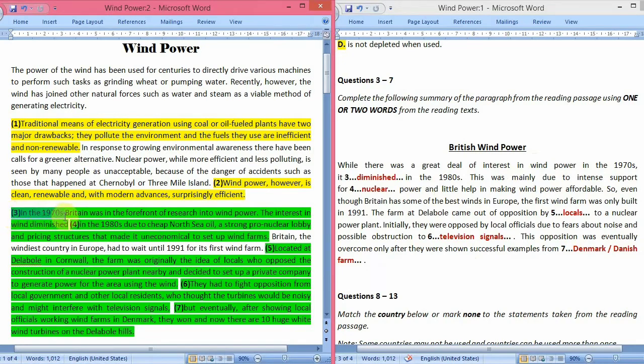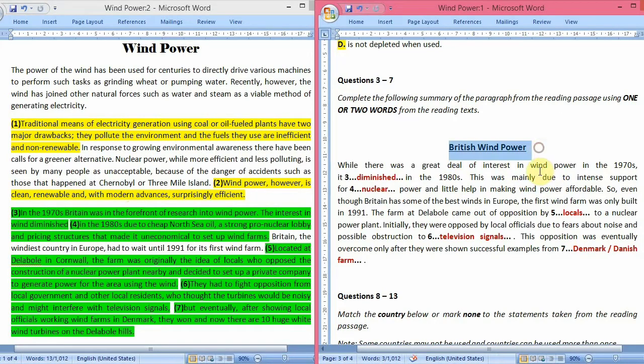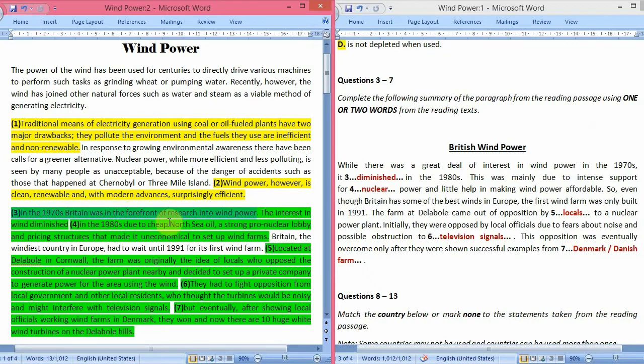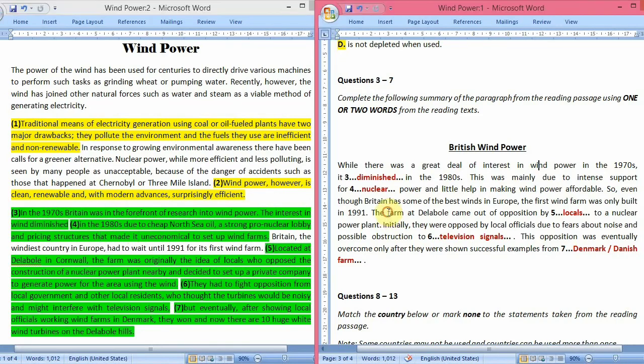In the 1970s, Britain was in the forefront of research into wind power. Also, they were talking about the British wind power summary. So now they are saying that in 1970, Britain was at the front, they wanted to research into wind power a lot. The interest in wind diminished in the 1980s. Okay, but this interest diminished in the 1980s. So clearly that's our answer here, diminished in the 1980s, and so we have written it.